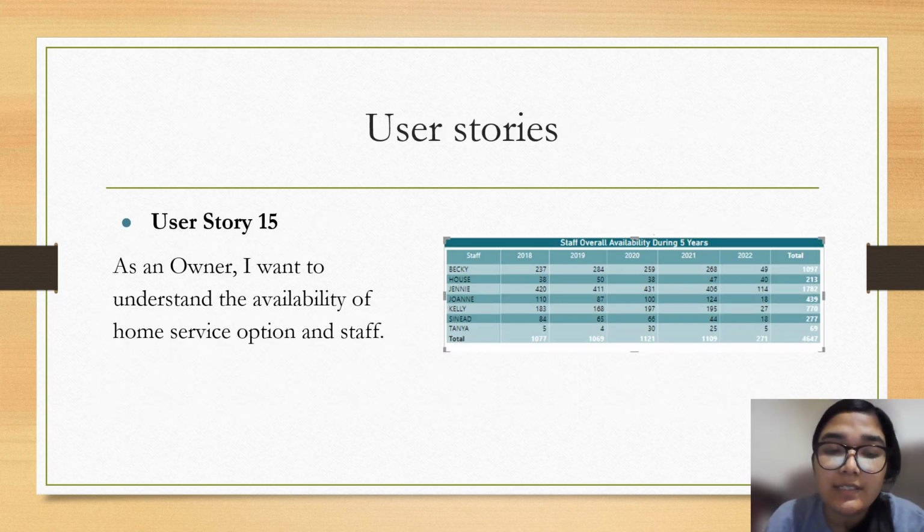In Sprint 2, we selected 8 user stories, and among them I'm working on 2, that is user story 15 and user story 17. User story 15 displays a visual representation of the 5-year availability of the salon. Genuine has been available to the highest number of clients, that is 1782, and the number of customers attended has increased rapidly from 2018 to 2022. The least number of customers took services from Tanya, and in 2020 she had a maximum of 30 clients. Becky and Kelly have better records, and a total of 4,647 customers have been served from 2018 to 2020.